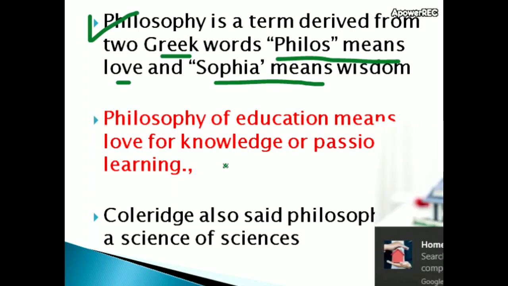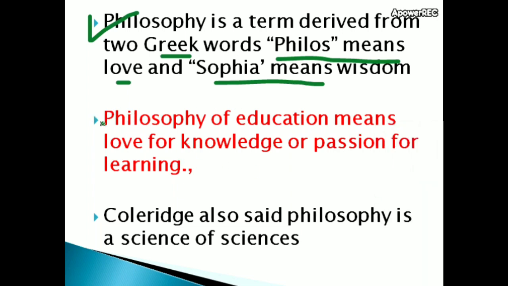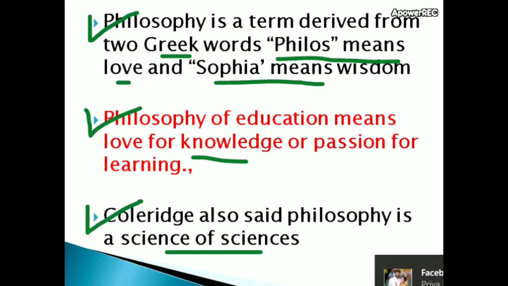Philosophy of education means love for knowledge or passion for learning. Coleridge said philosophy is the mother of all arts, and Coleridge also said philosophy is a science of sciences.